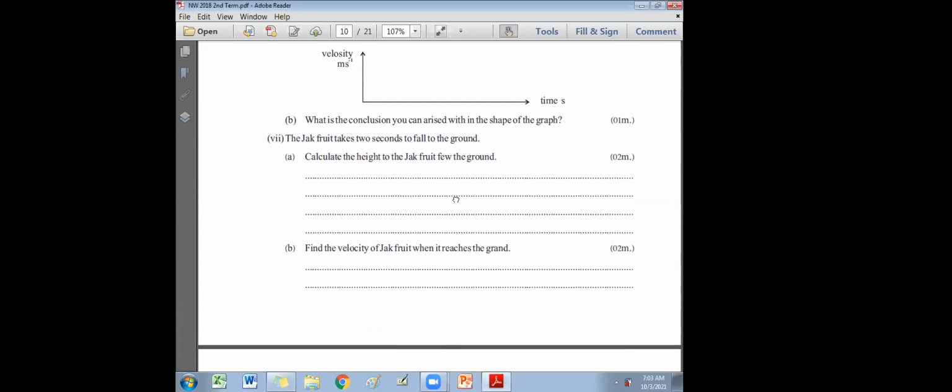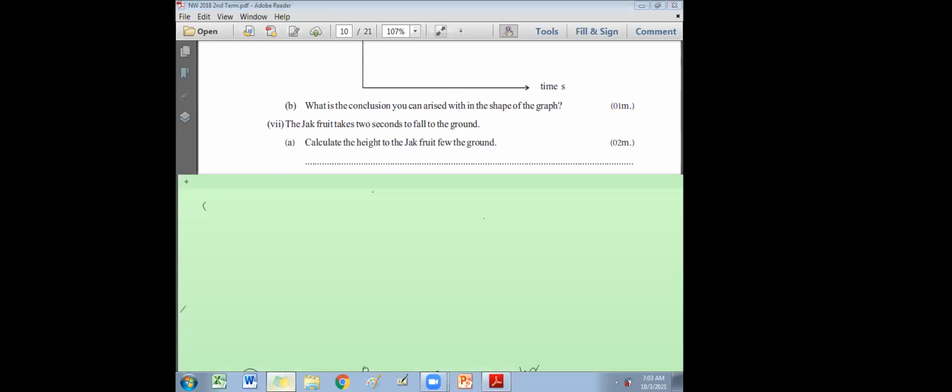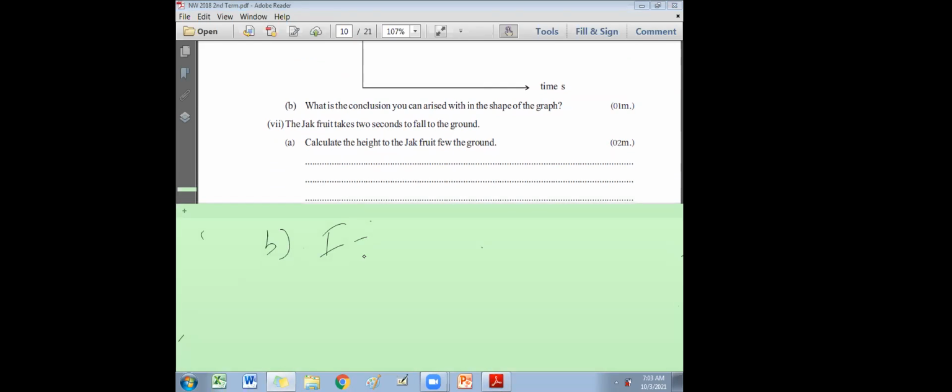What is the conclusion you can arrive at from the shape of the graph? Jackfruit travels with uniform acceleration. What is the answer for part B? After drawing the graph, they ask for the conclusion. The jackfruit moves down with uniform acceleration. The conclusion is uniform acceleration. The jackfruit is moving down with uniform acceleration.